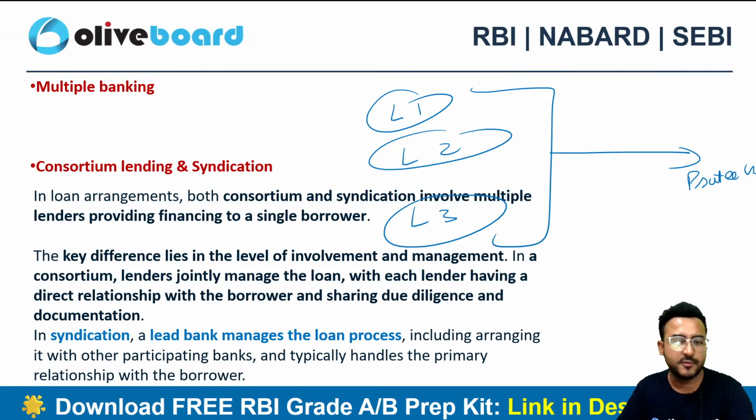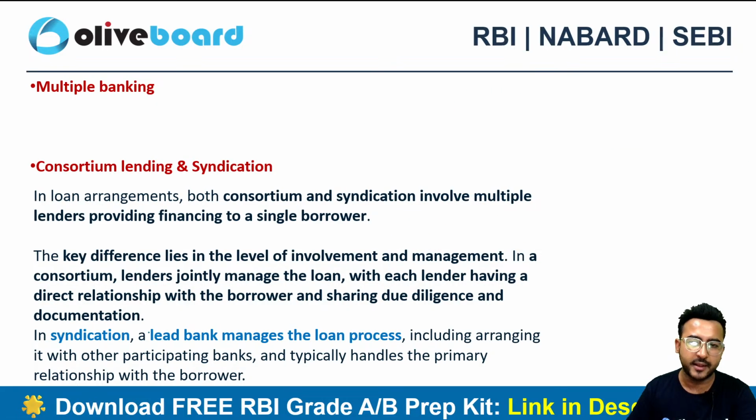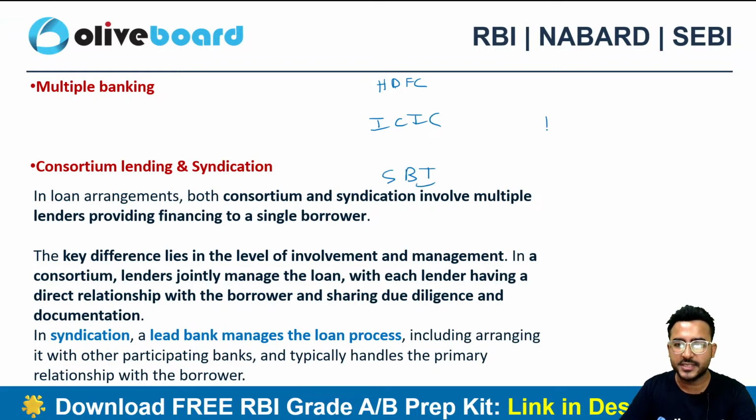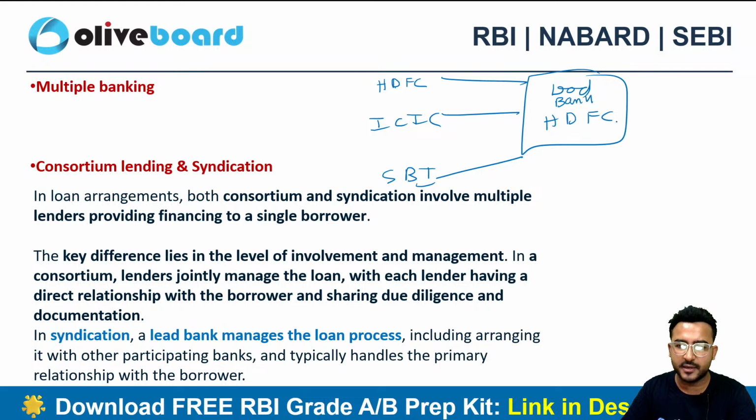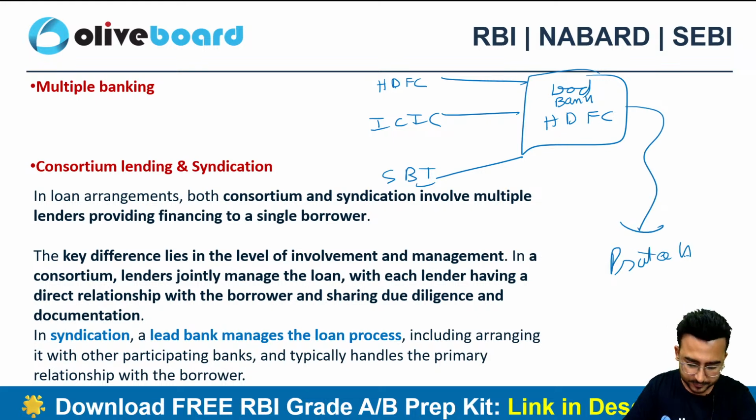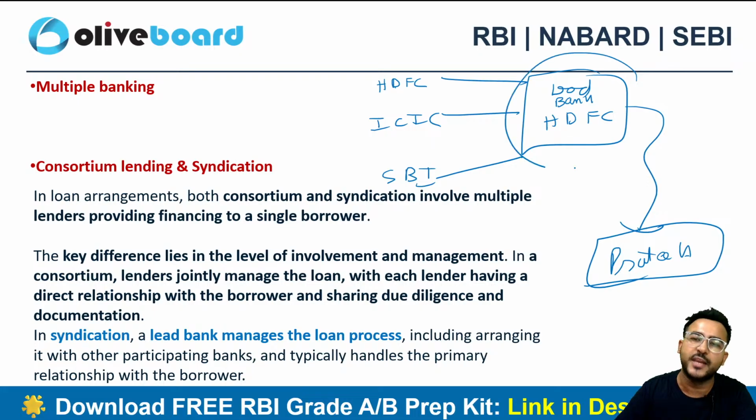In syndication, we appoint one lead banker. Let's suppose there are 3 bankers who are financing, HDFC, ICICI and SBI, and we have appointed HDFC Bank as the lead banker. Now they all are giving their share to this particular borrower. Let's suppose I am the borrower, but there is a concept of lead banker.